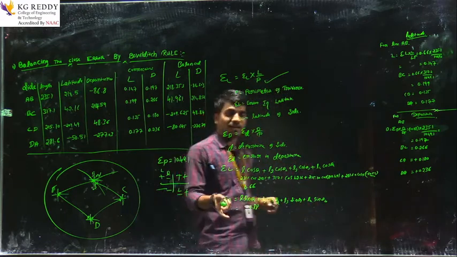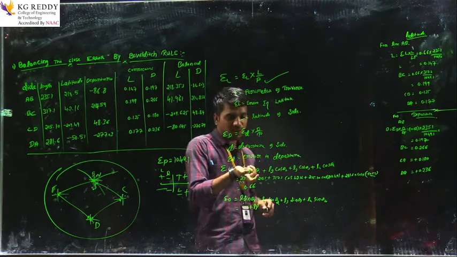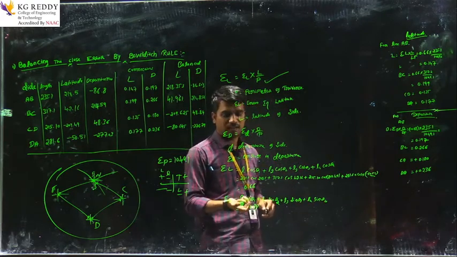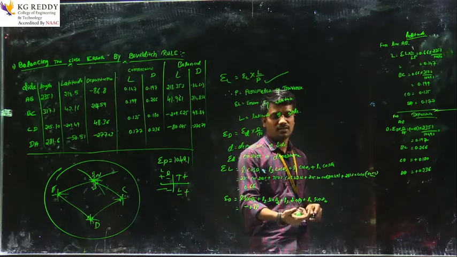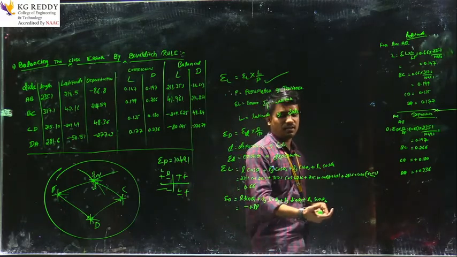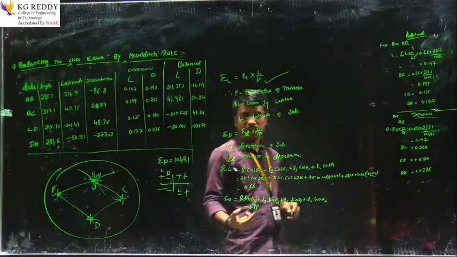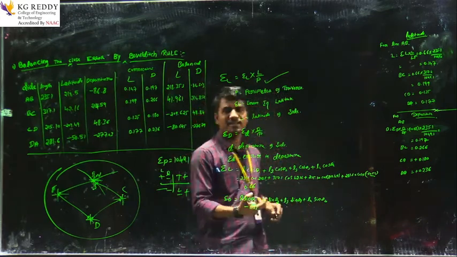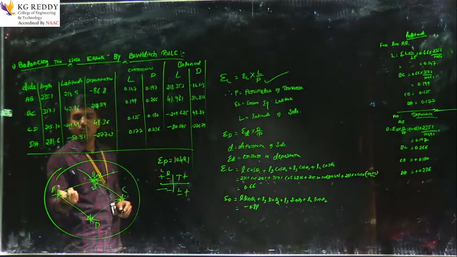So what is the next step? Sigma departure is equal to 0. Instead of cos theta, you should write sin theta: L1 sin theta 1 plus L2 sin theta 2 plus L3 sin theta 3 plus L4 sin theta 4. After putting the values in the mathematical equation, minus 0.88 is the error in departure, and the error in latitude is 0.66.